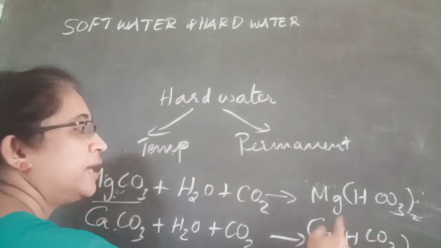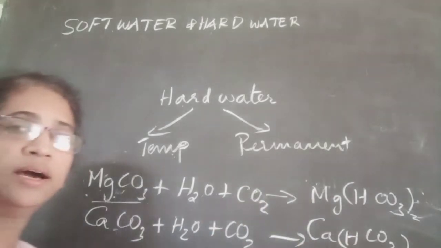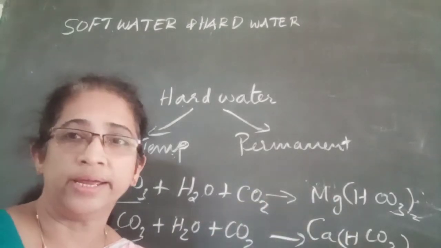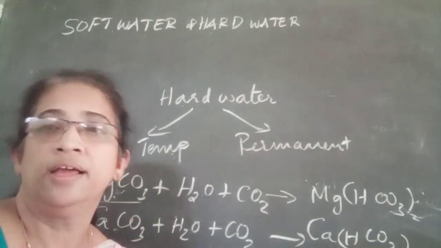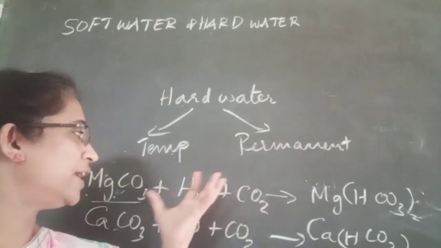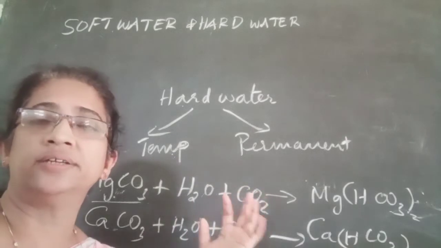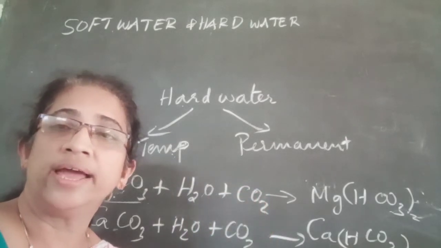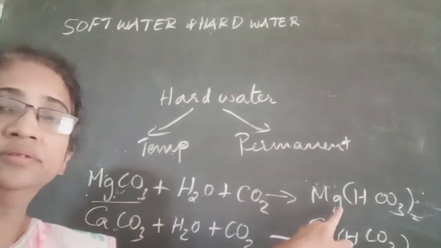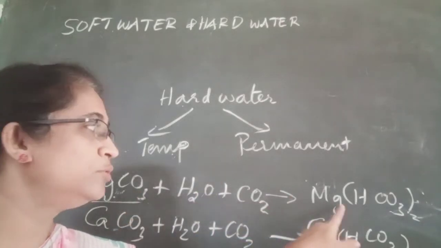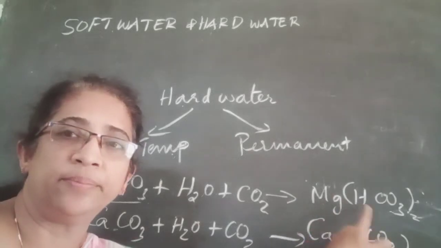Calcium bicarbonate and magnesium bicarbonate are soluble in water, while calcium carbonate and magnesium carbonate are insoluble in water. Hence, the insoluble magnesium carbonate is changed to the soluble form, magnesium bicarbonate.